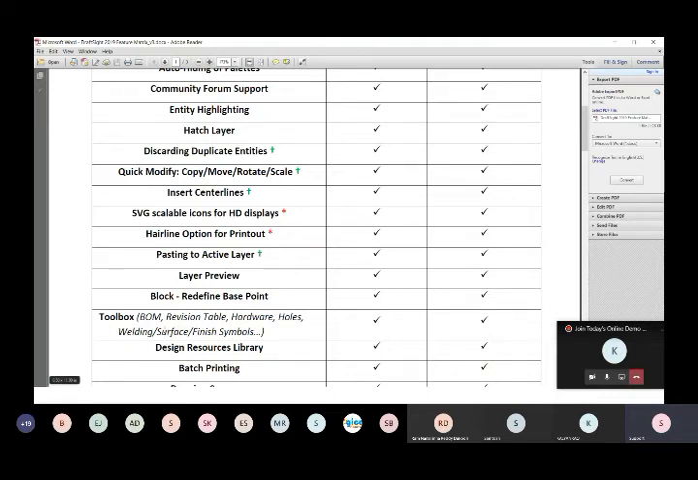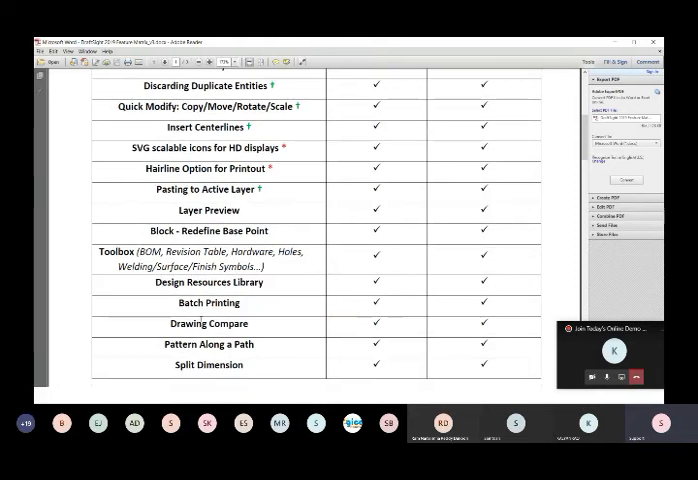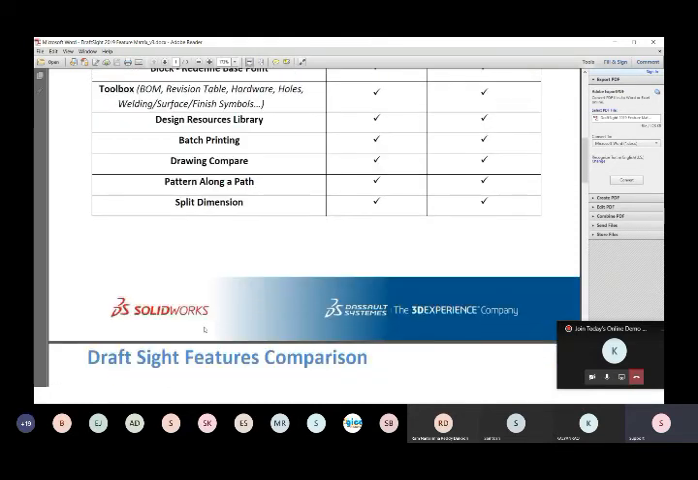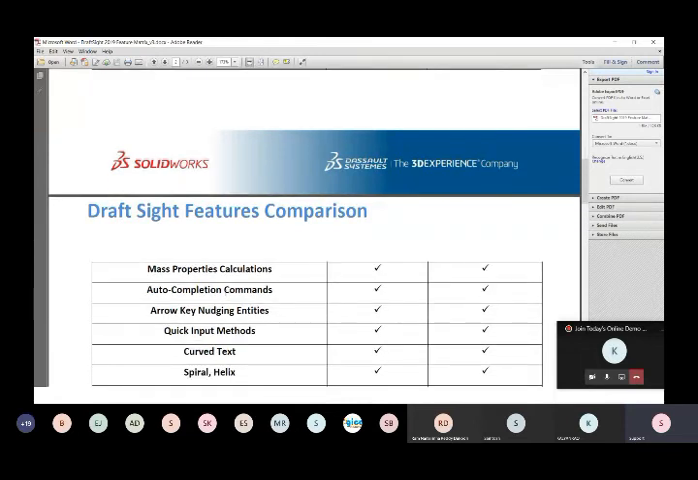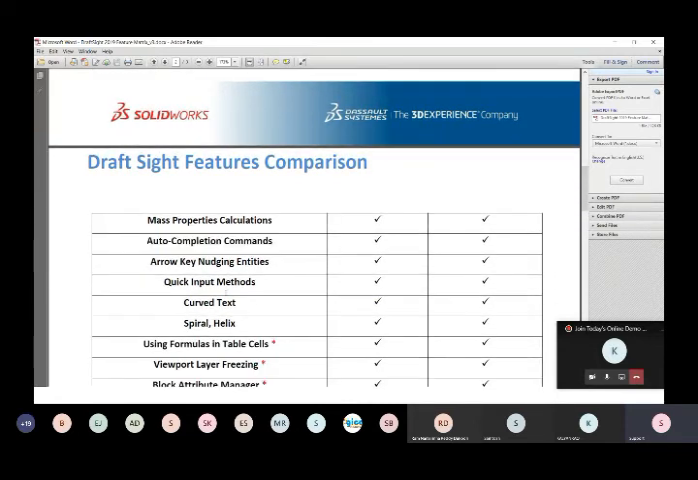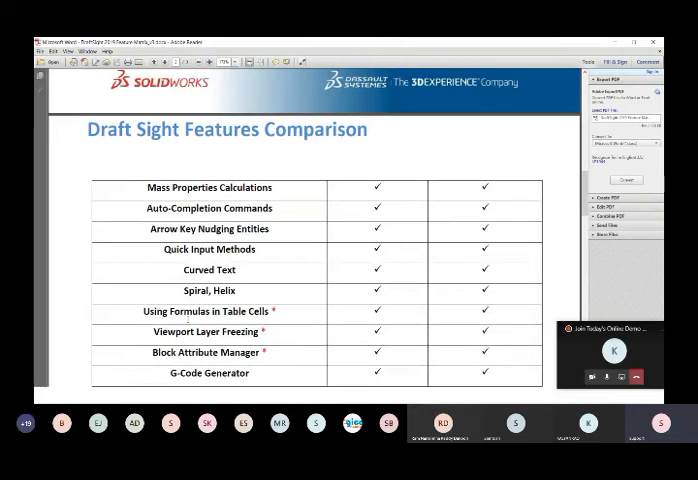So everything is pre-made and stored in the design library, so you can select from it. You can also do drawing comparisons between two files. We also have an option for mass property calculations. We can calculate the mass properties for our designs, and another feature is formulas in table cells. Whatever we can do with Excel, like formulas, we can do for tables in DraftSight too.